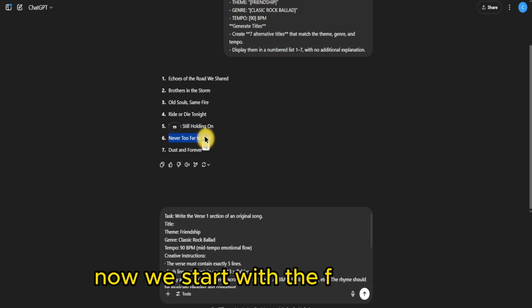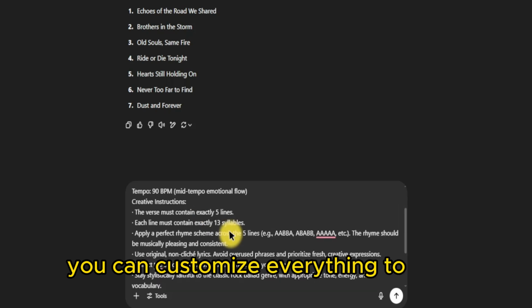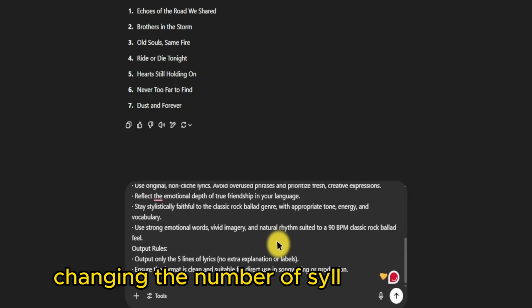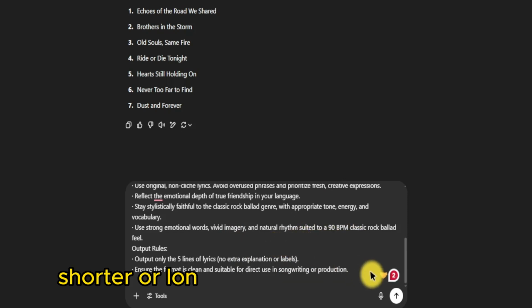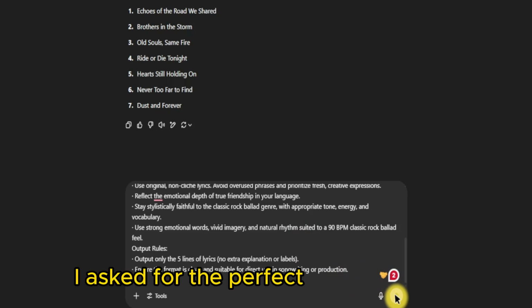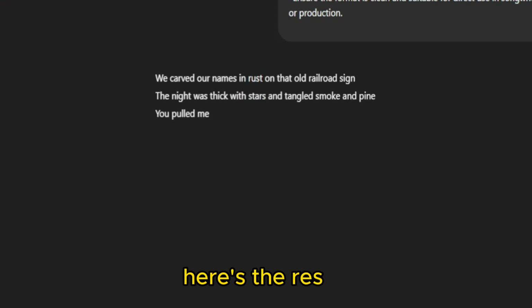Now we start with the first stanza. You can customize everything to your liking. Ask for 5 lines, changing the number of syllables per line, shorter or longer. Unleash your creativity. I asked for the perfect rhyme pattern. Click this button. Here's the result.